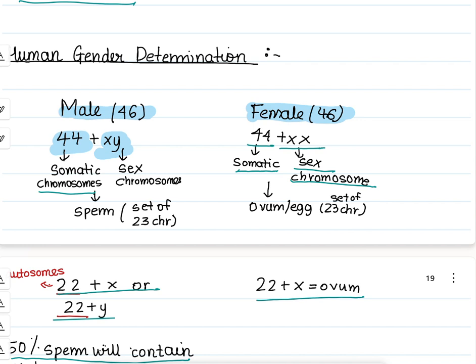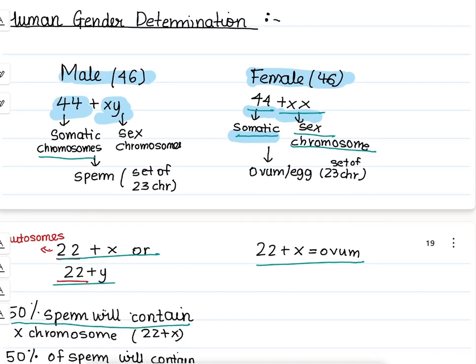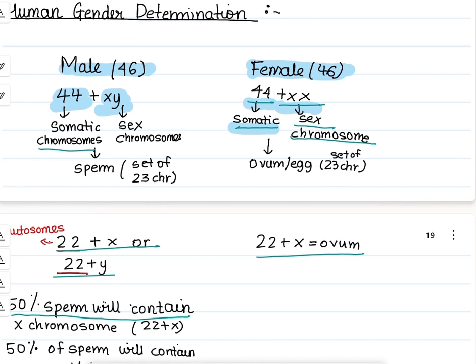In females, they are divided as 44, which is the somatic chromosome, and XX, which is the sex chromosome. In males, the sperm consists of a set of 23 chromosomes, and in females, the ovum or egg consists of a set of 23 chromosomes.